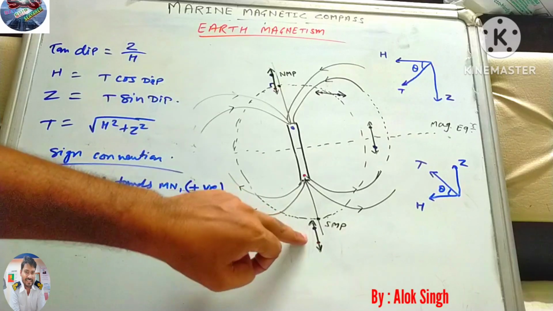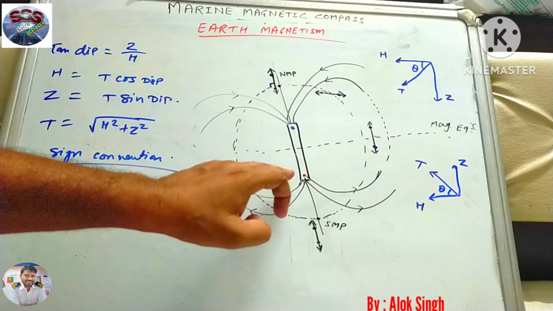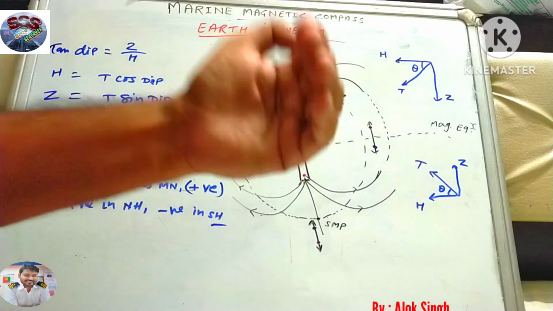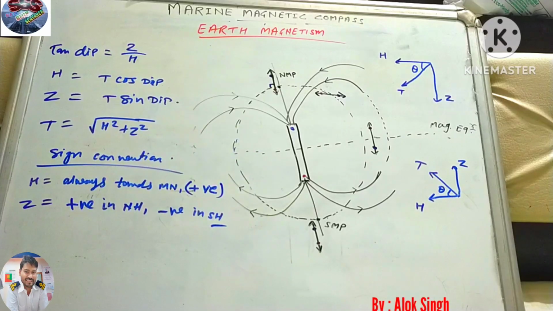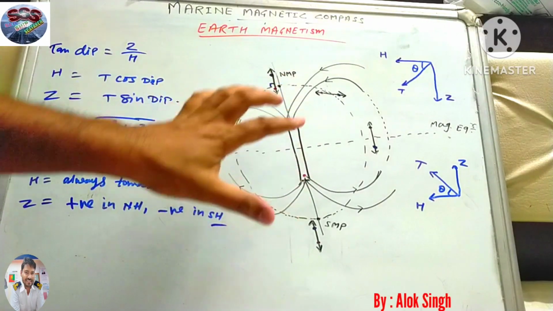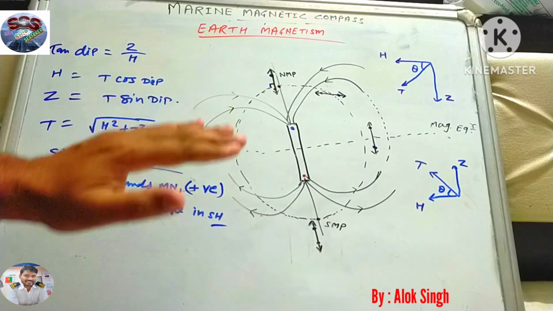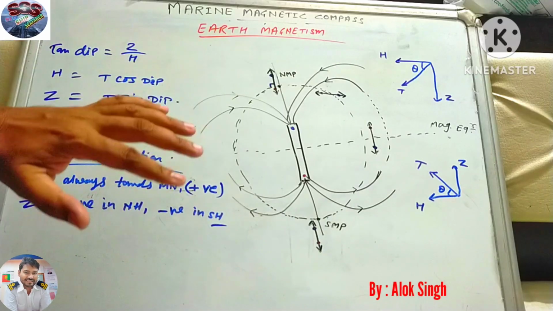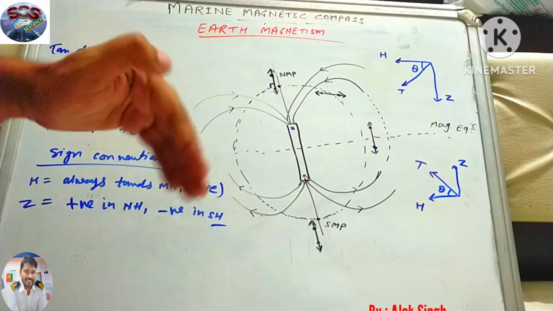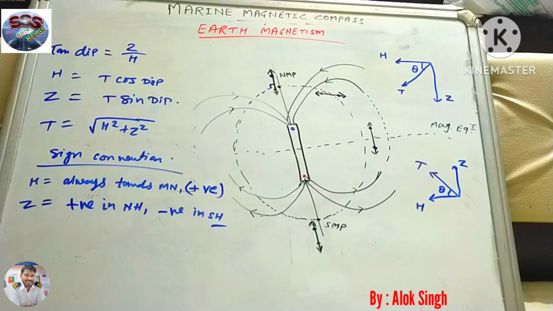And the same thing, if we bring it to the south pole, then the blue pole will go towards the center and red away from the center of the earth. So this is the behavior of the needle when we hang it, and this is also another way of showing the dip at a particular location. So I'll just make a table which will explain how the needle will behave, how the dip will change at various locations, either at the equator or at the pole.